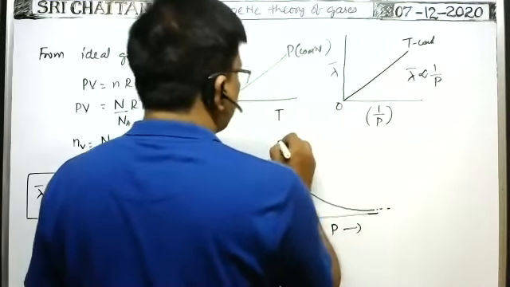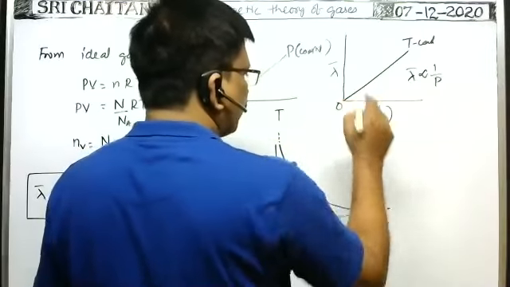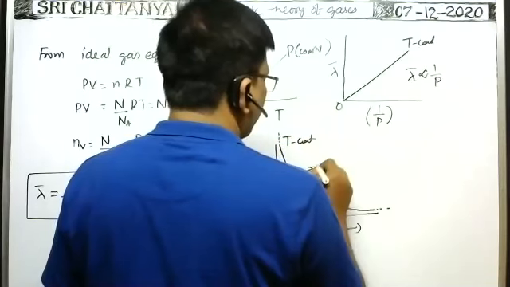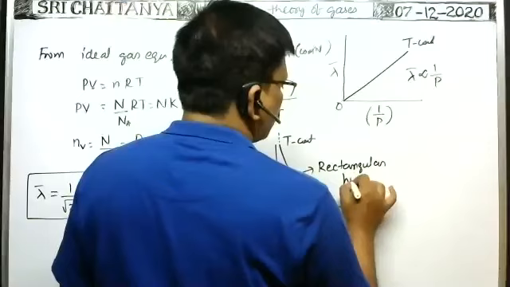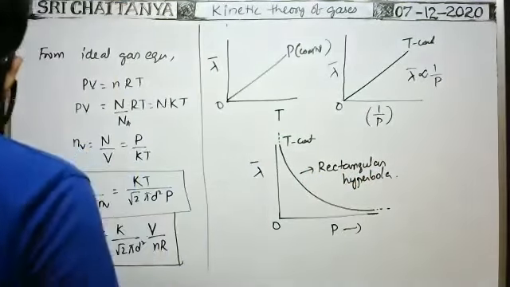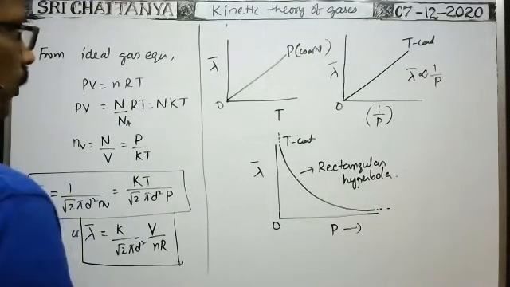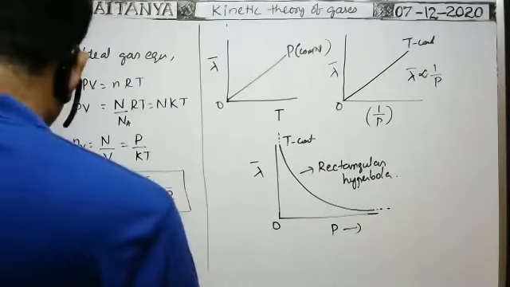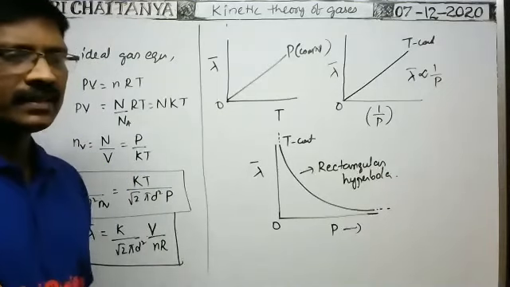Of course, we can extend it like this. Here this is at constant temperature. Temperature is constant, T constant. It is the rectangular hyperbola. So these are the different types of graphs related to mean free path, temperature, and pressure.